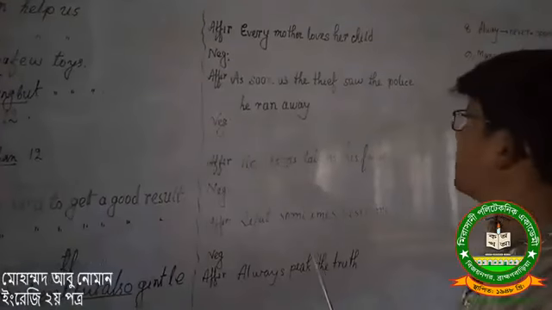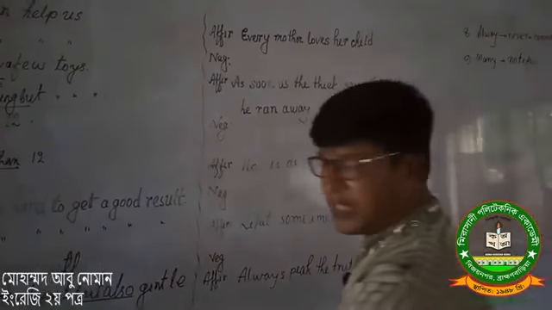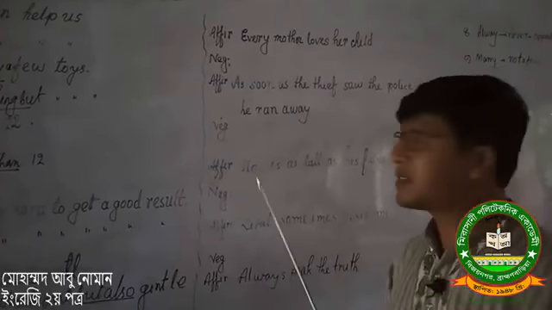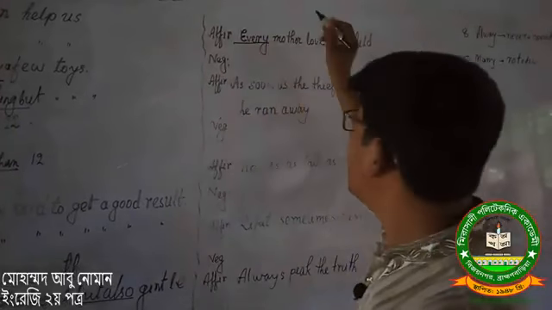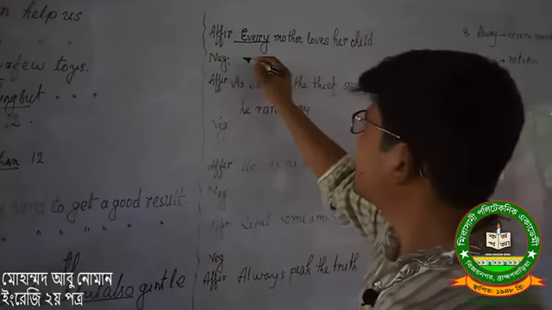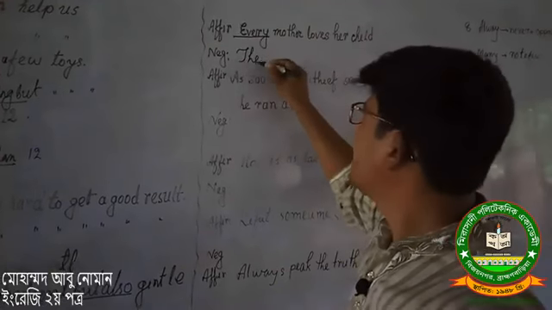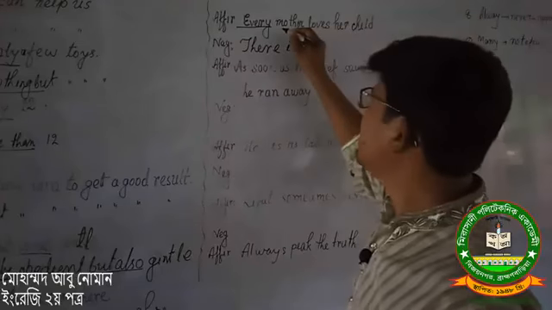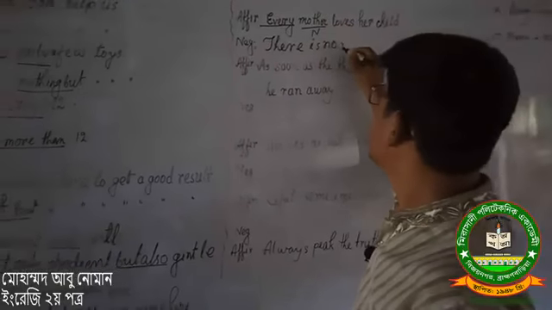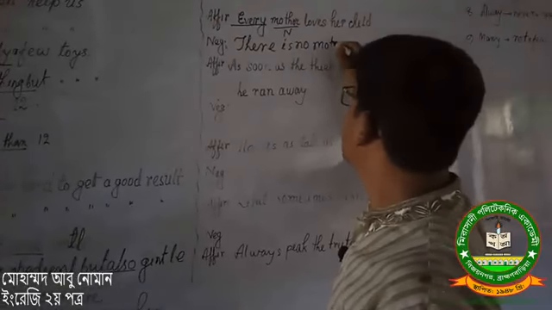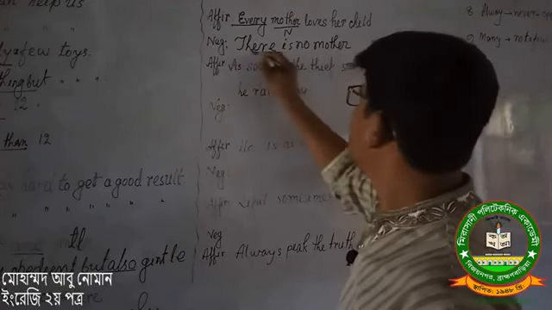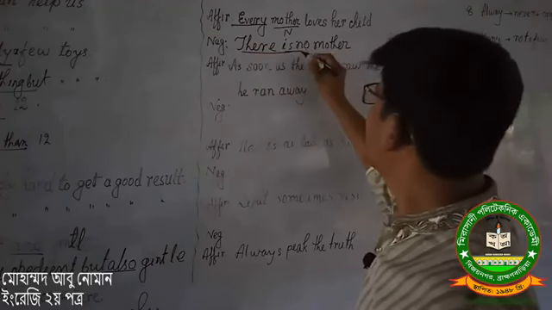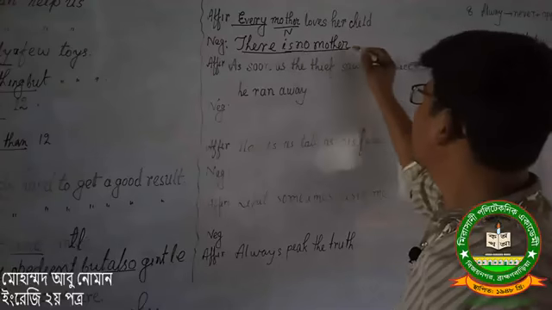Here we know instead of every we may write there is no. So here we have found every, so we may write there is no, then the noun. This is the noun. There is no noun.